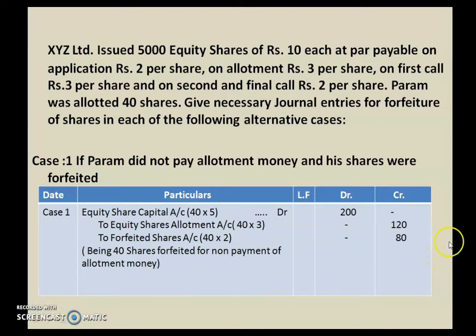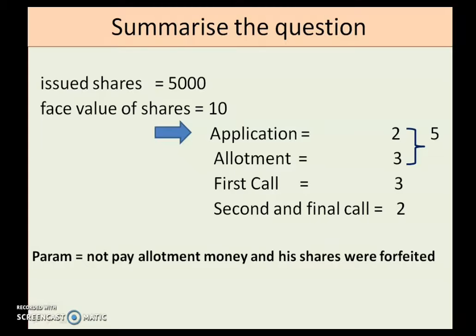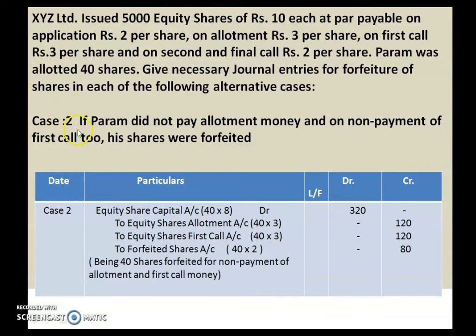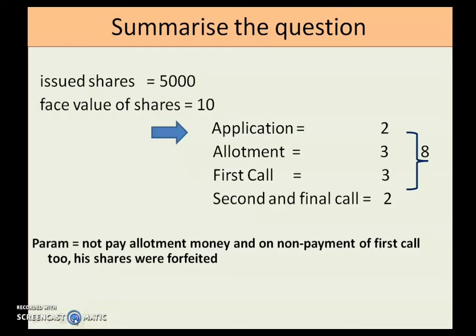Now let us move to case 2. With the same problem, we are moving to case 2. Here in case 2, you can read it from this. If Param did not pay allotment money and on non-payment of first call too, his shares were forfeited. So when the company noticed that Param had paid the application money but not the allotment money, and after the first call also he is not paying the due amount, after the first call his shares are forfeited.